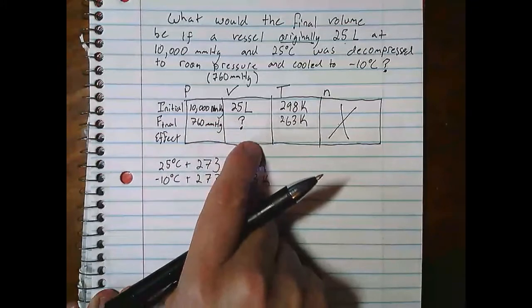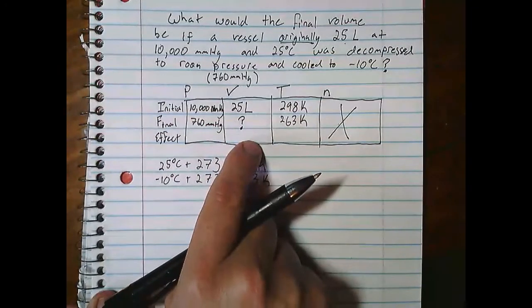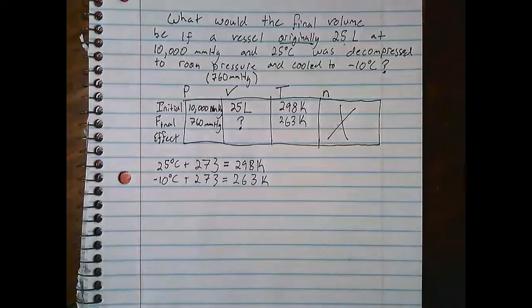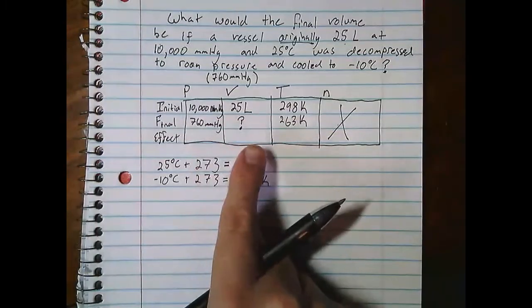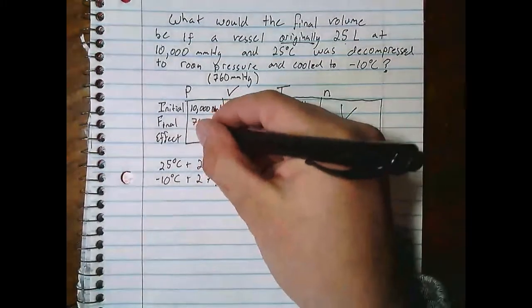How would that affect the volume? And from previous lessons, I wanted you to learn what kind of relationships are direct and what kind of relationships are inverse. And it turns out as pressure decreases, volume should be increasing.